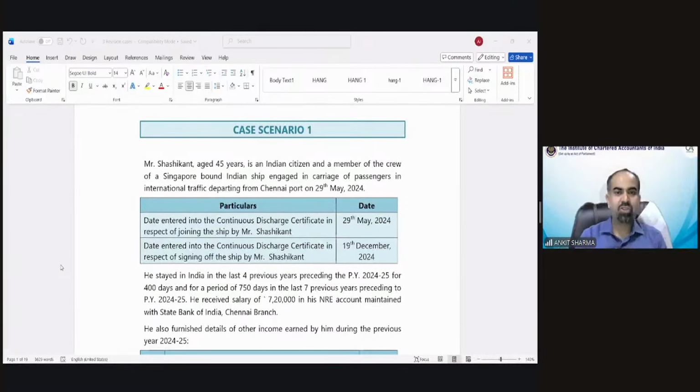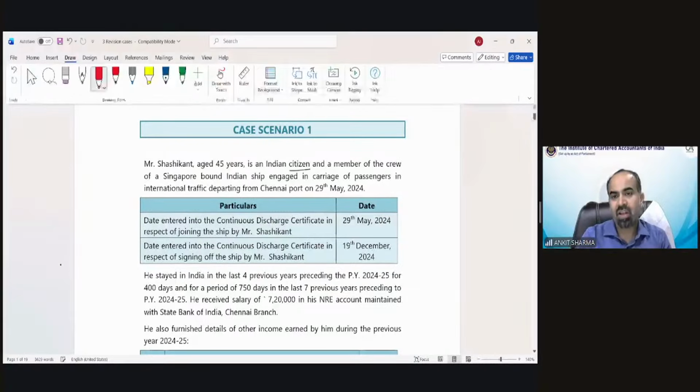Mr. Shashikant, age 45 years, is an Indian citizen and a member of the crew of a Singapore-bound Indian ship engaged in carriage of passengers in international traffic, departing from Chennai port on 29th May 2024.